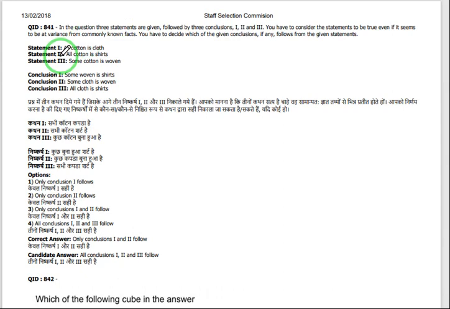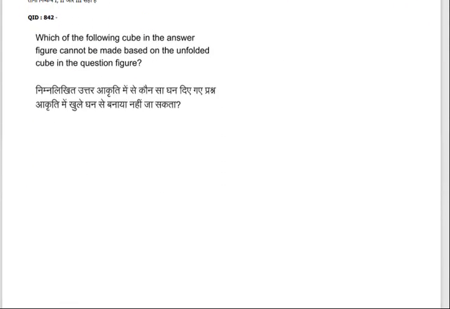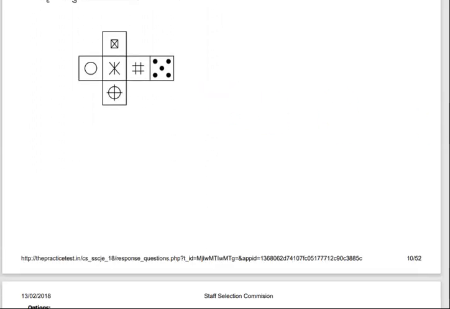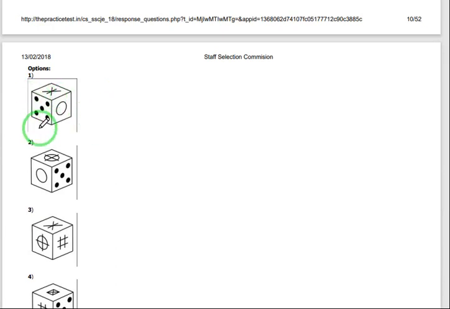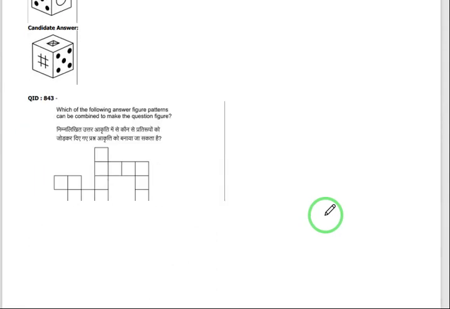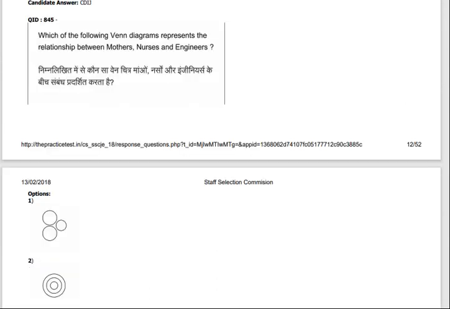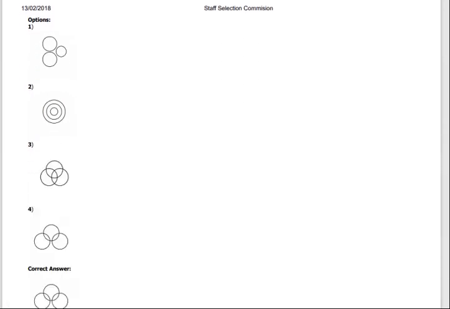Based on syllogism also they will give you a question: all cotton is cloth, all cotton is shirts, and some cotton is woven. So this kind of questions also will be covered. Moreover, based on dice also they will ask you questions. They will give you one dice, and ask which is coming opposite to 5, or which is opposite to this star. And this one also is a repetitive model: which one of the following Venn diagrams represents the relation between mothers, nurses, engineers. Based on Venn diagrams also they will ask you questions.